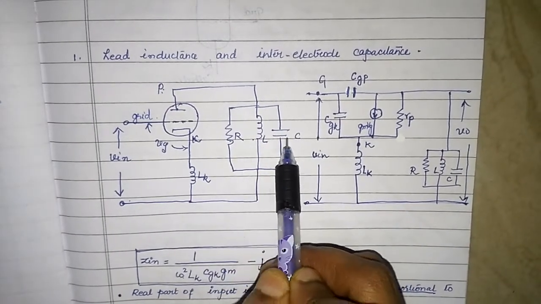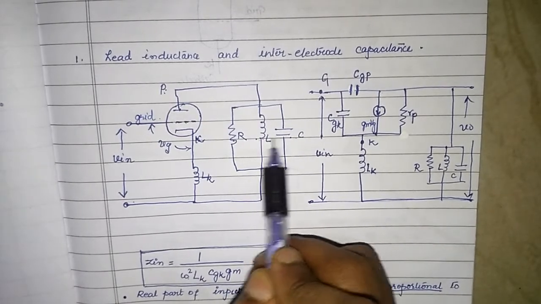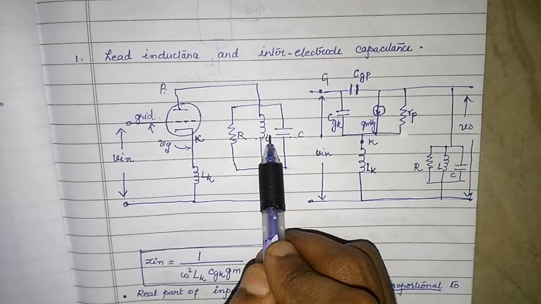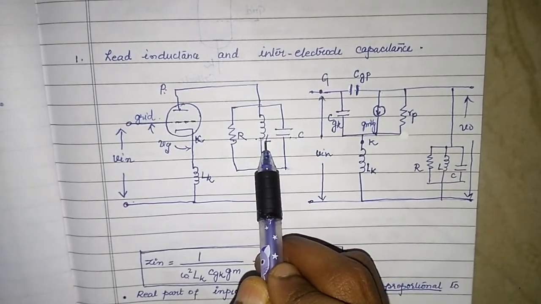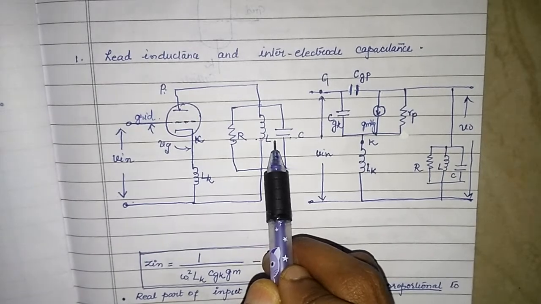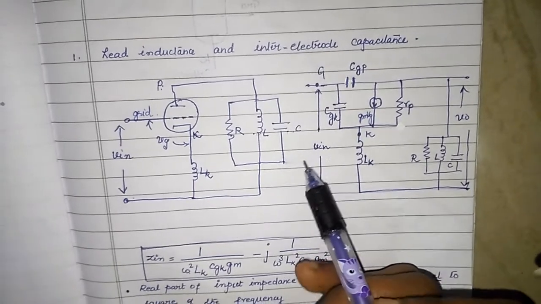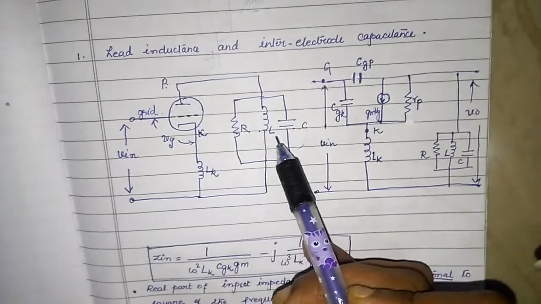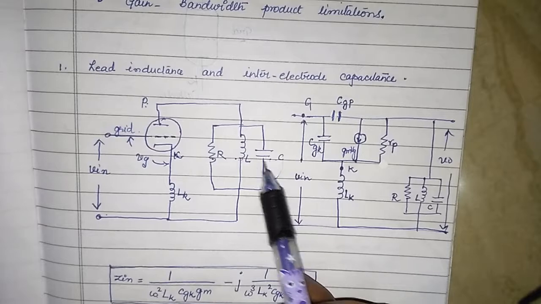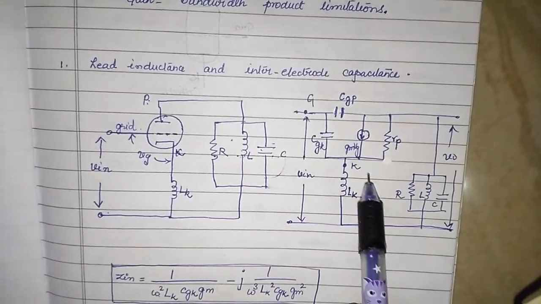Now, R, L and C is the load that is connected, and students, you know that L and C in parallel is called a tank circuit. Why I am telling you this is because in the further understanding of two cavity klystron, we will be considering something called as a resonant circuit. I want you to get habituated to listening to the term resonant circuit. A resonant circuit is nothing but something that has L and C in parallel. So, now let us go on to understand the equivalent circuit.